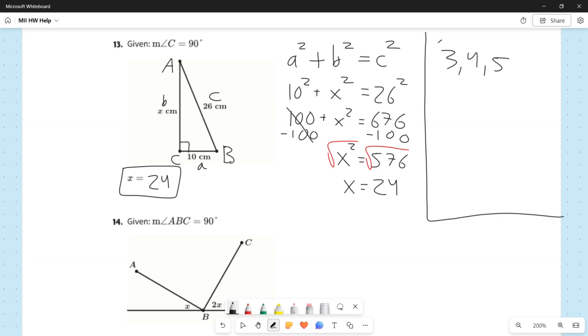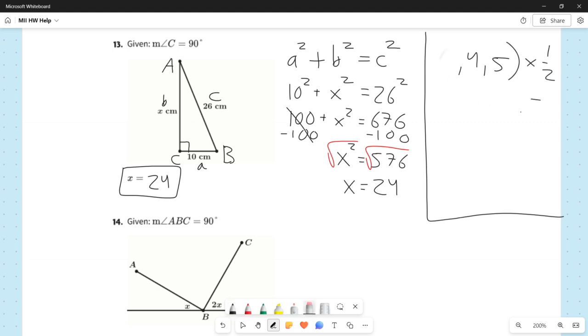Note that you can take any Pythagorean triple and apply a scalar to it. So if you take all these numbers and double them, you'll get 6, 8, 10. That is also a Pythagorean triple. If instead of multiplying by 2, you multiply by, say, 1/2, you'll get 1.5, 2, and 2.5. That is also a Pythagorean triple.